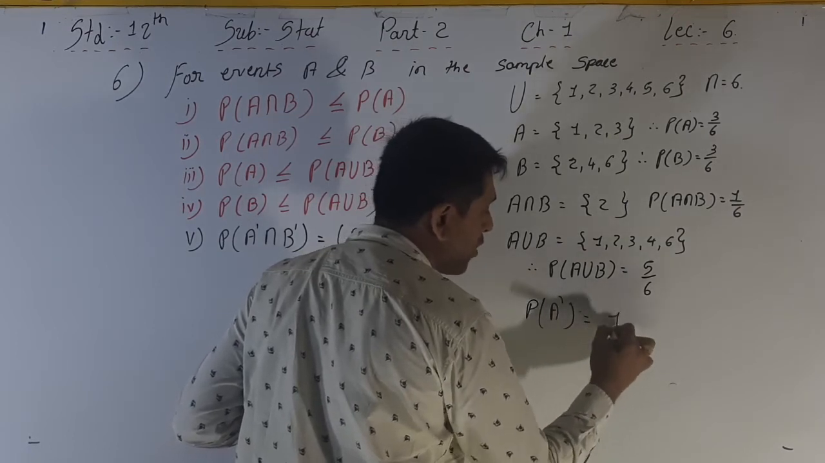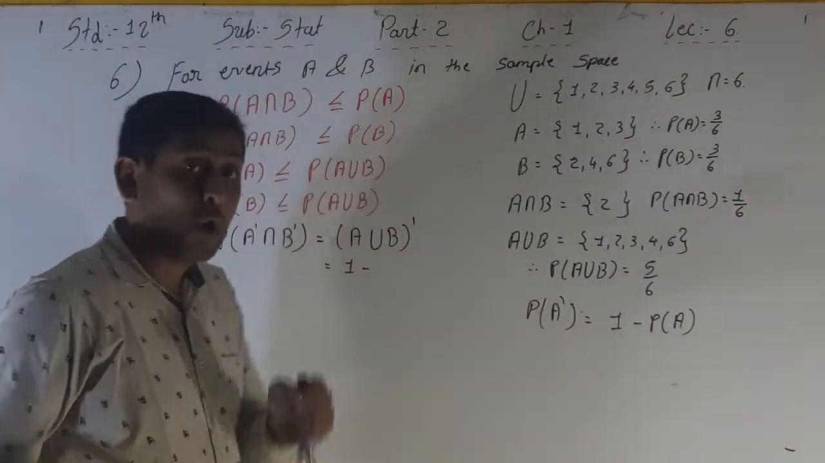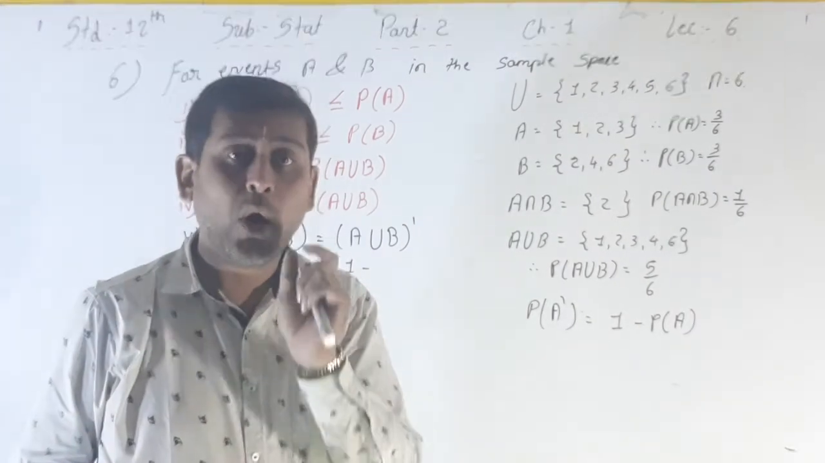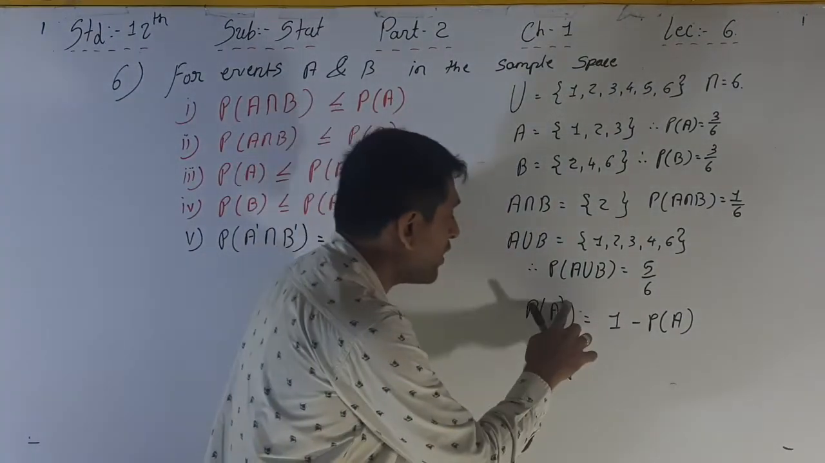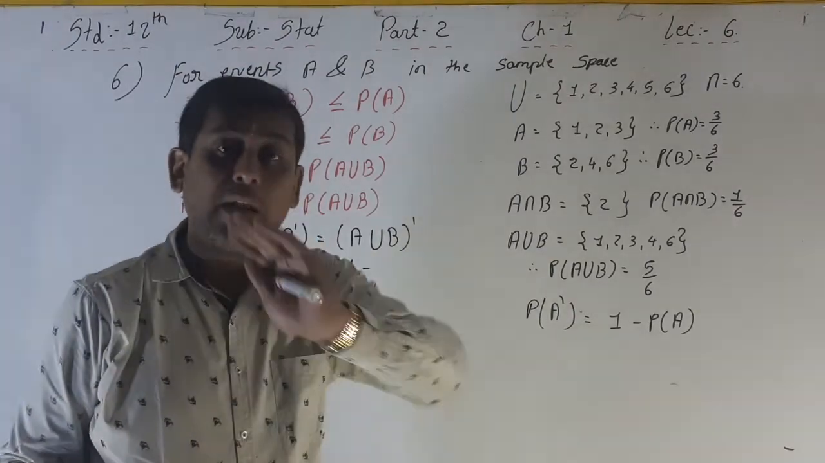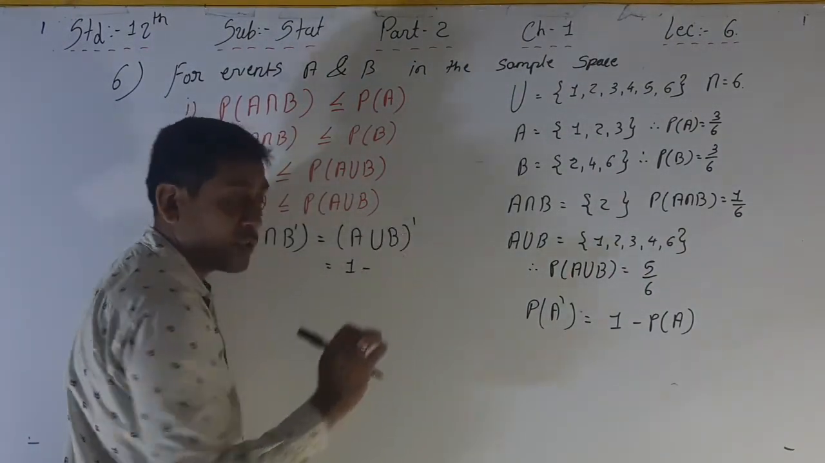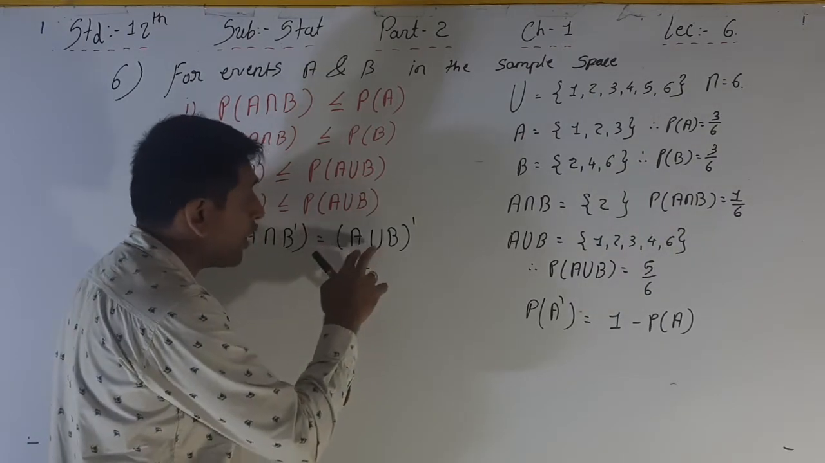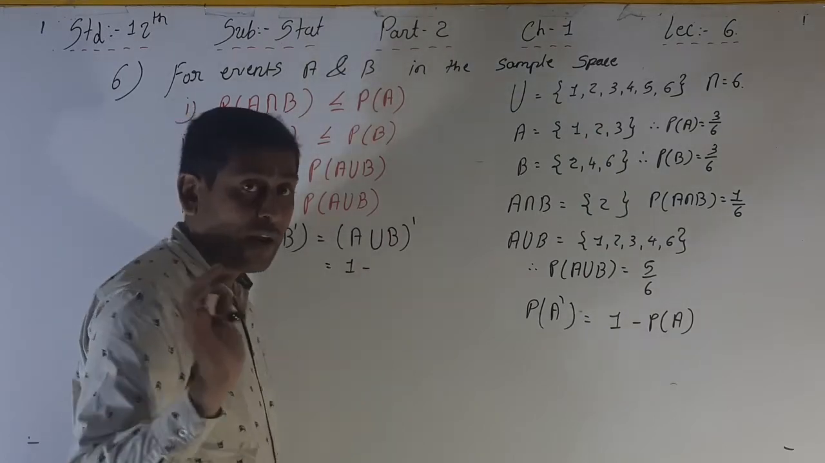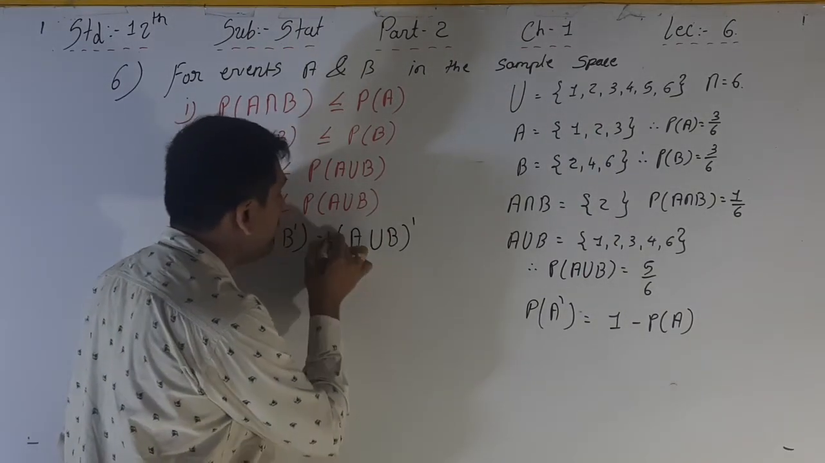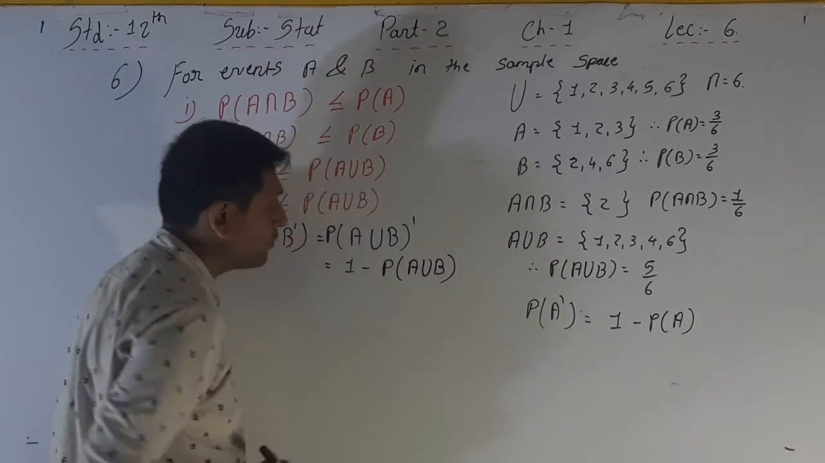We already discussed that: 1 minus P of A, right? Always the total probability is 1. Whenever we want the dash, we have to subtract that particular from 1. So here, for A union B dash, we want not a particular dash but the whole dash. Then it is 1 minus P of A union B.